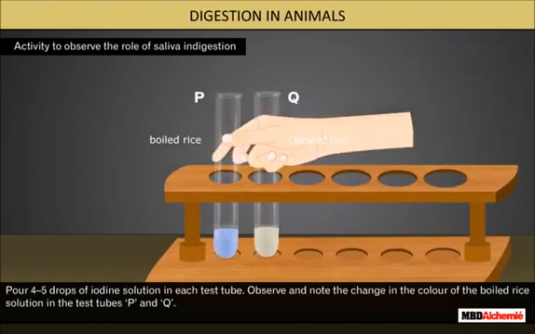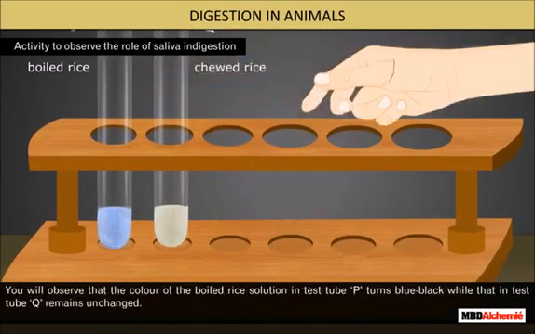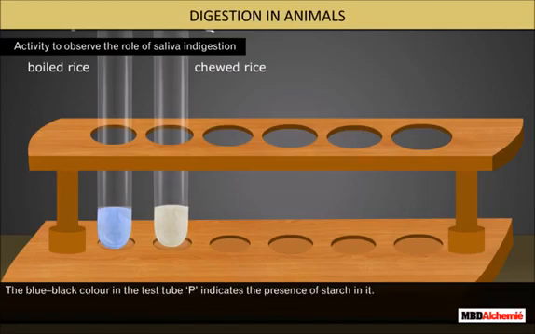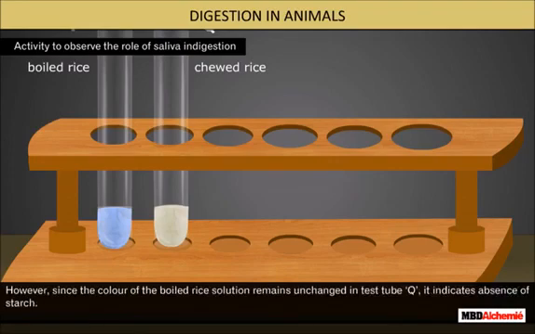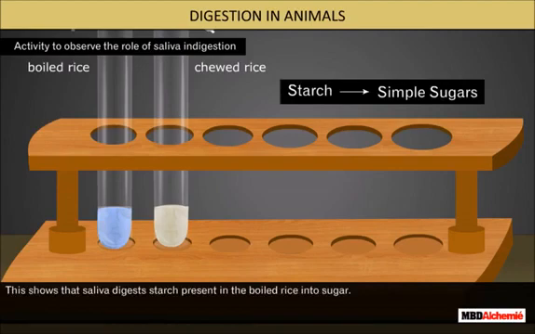Observe and note the change in the color of the boiled rice solution in the test tubes P and Q. You will observe that the color of the boiled rice solution in test tube P turns blue-black, while that in test tube Q remains unchanged. The blue-black color in the test tube P indicates the presence of starch in it. However, since the color of the boiled rice solution remains unchanged in test tube Q, it indicates absence of starch. This shows that saliva digests starch present in the boiled rice into sugar.